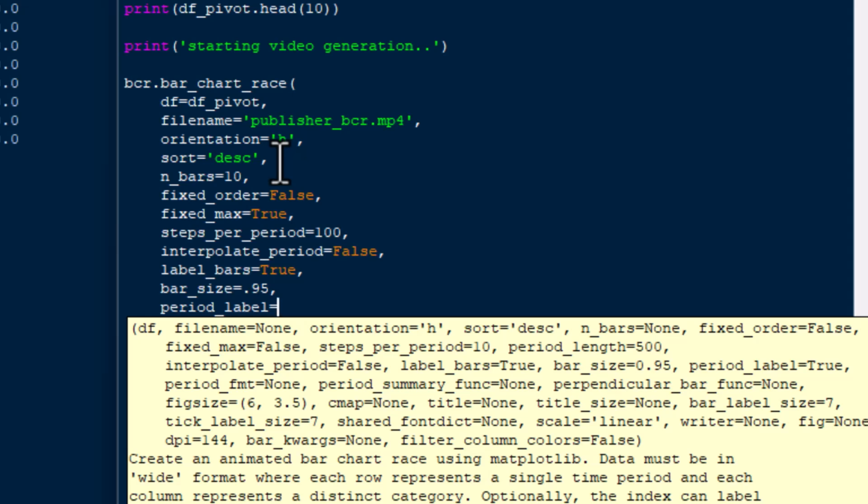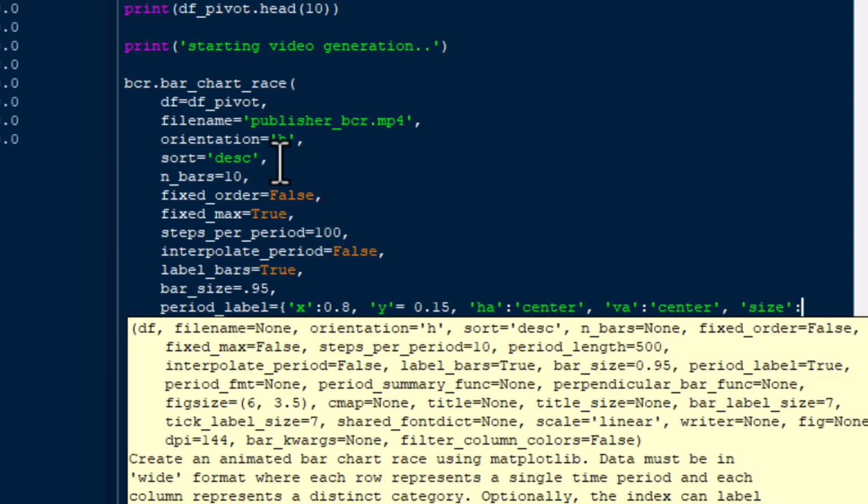Label bars is true, so we're going to put the labels on. We'll make the bar size 0.95 of the size there, and the period label is a dictionary, and we'll set our x location to 0.8, so that's going to make it 80% from the left hand side of the screen, so it's going to be about 80% over, and then the y is going to put that year label at 0.15 from the bottom, so 15% from the bottom, and then the horizontal alignment will be center, vertical alignment will be center, and that's going to put that period label tag exactly where we want to see it.